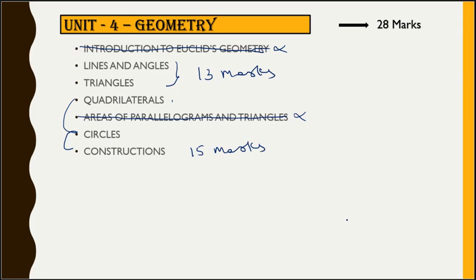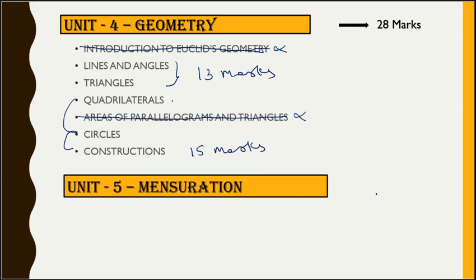So this is the syllabus from geometry. Out of 7 chapters, 2 chapters are removed, and only 5 chapters are kept for this academic year. The first 2 chapters are asked in the first term for 13 marks. The next 3 chapters are there for the second term for 15 marks.